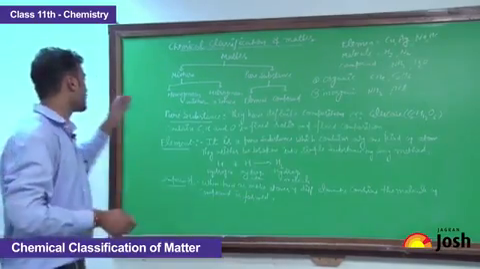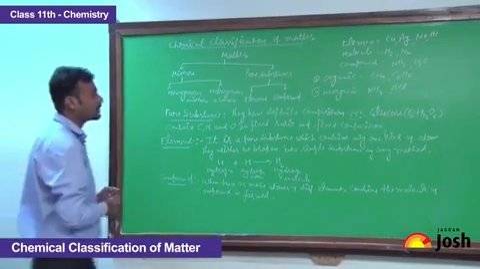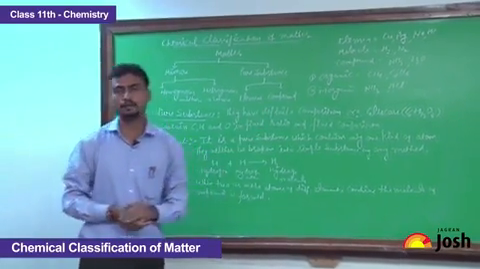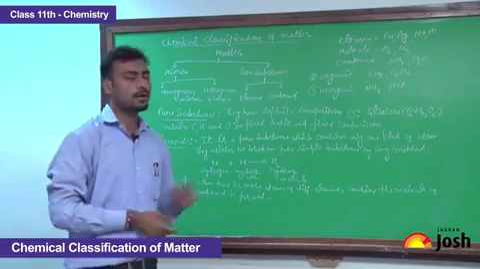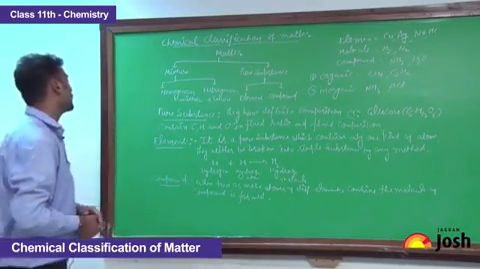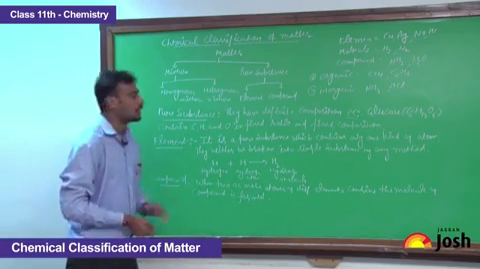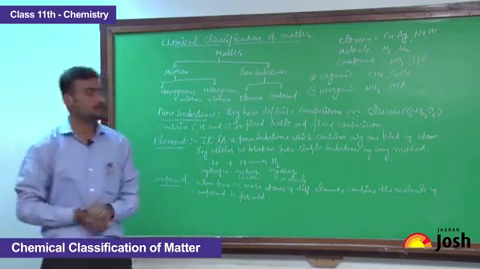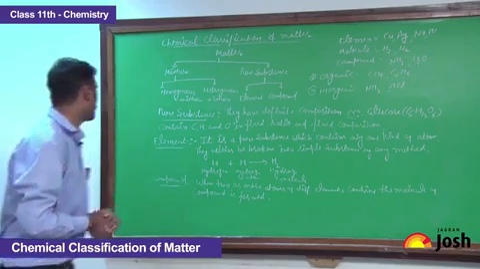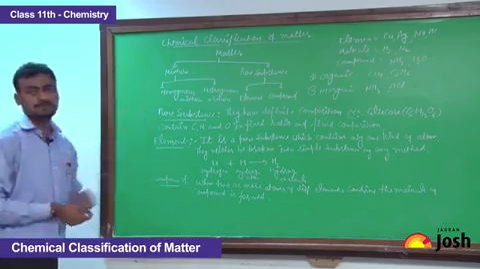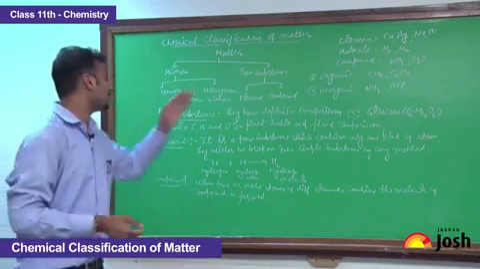Now, what is a pure substance? A pure substance has a definite composition. Take an example of the glucose molecule. The formula is C6H12O6, and it contains carbon, hydrogen and the oxygen in the fixed ratio and the fixed composition. The pure substance is divided into two parts, that is elements and the compound.